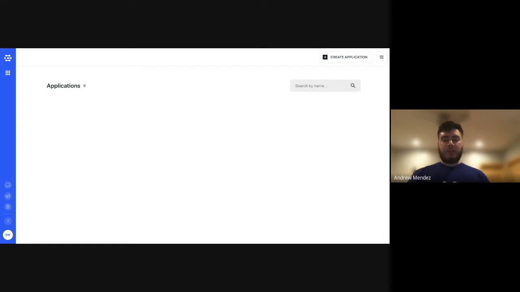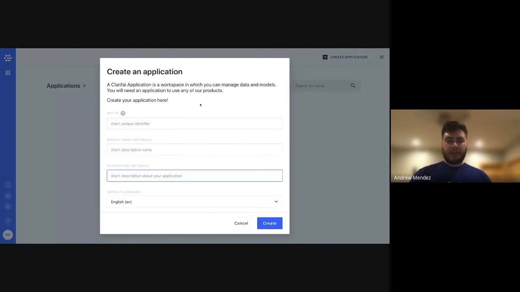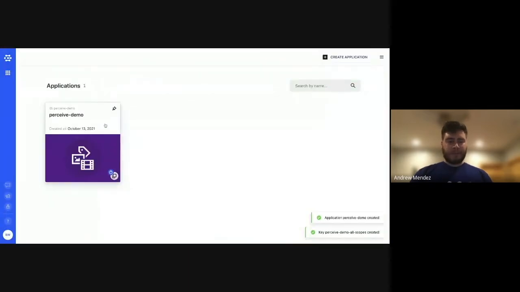And an application on Clarifai is the basic building block for creating AI applications on the Clarifai platform. Your data, annotations, models, predictions, and searches are all contained within applications. Access to each application can be controlled using one or more app-specific API keys. So we will go ahead and create an application. We will call it Perceive Demo. So here we're creating an app ID, and in addition, we're creating a display name. So now that our application is created, we can now go into it.